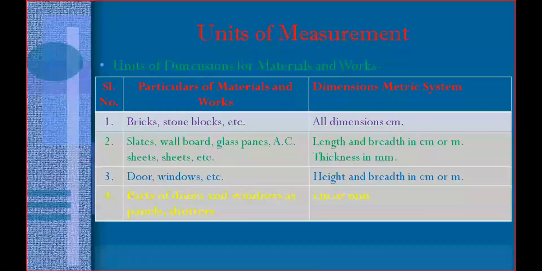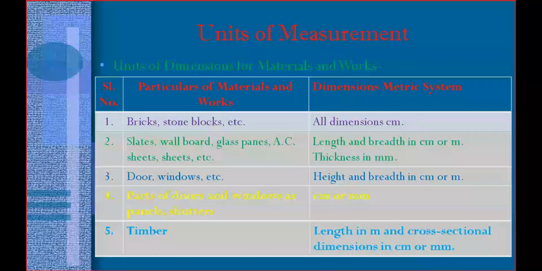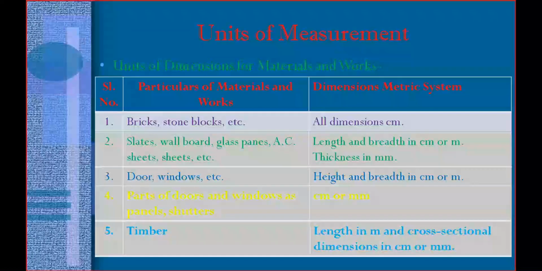The next one is timber. Coming to timber work, that means wood work, you need to measure length in meters. For whatever type of wood, the length is in meters, and the cross section, which means width and thickness, you need to consider in centimeter or millimeter. When you are finding the dimension of timber, length is in meter and cross section is in centimeter or millimeter.